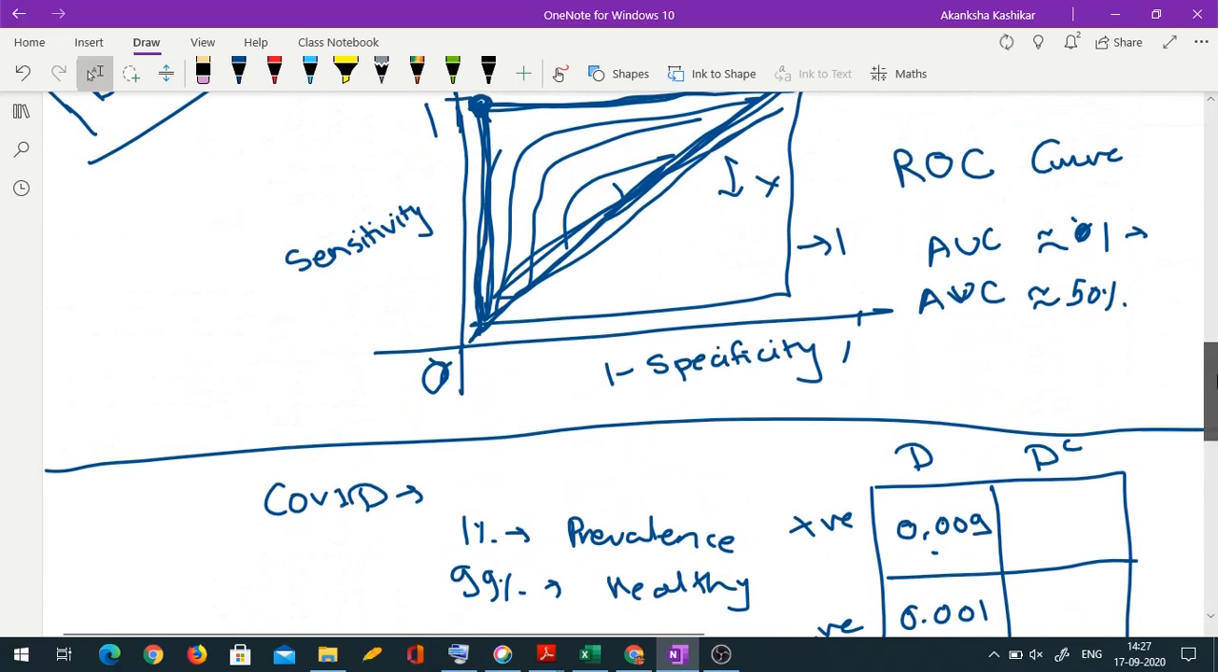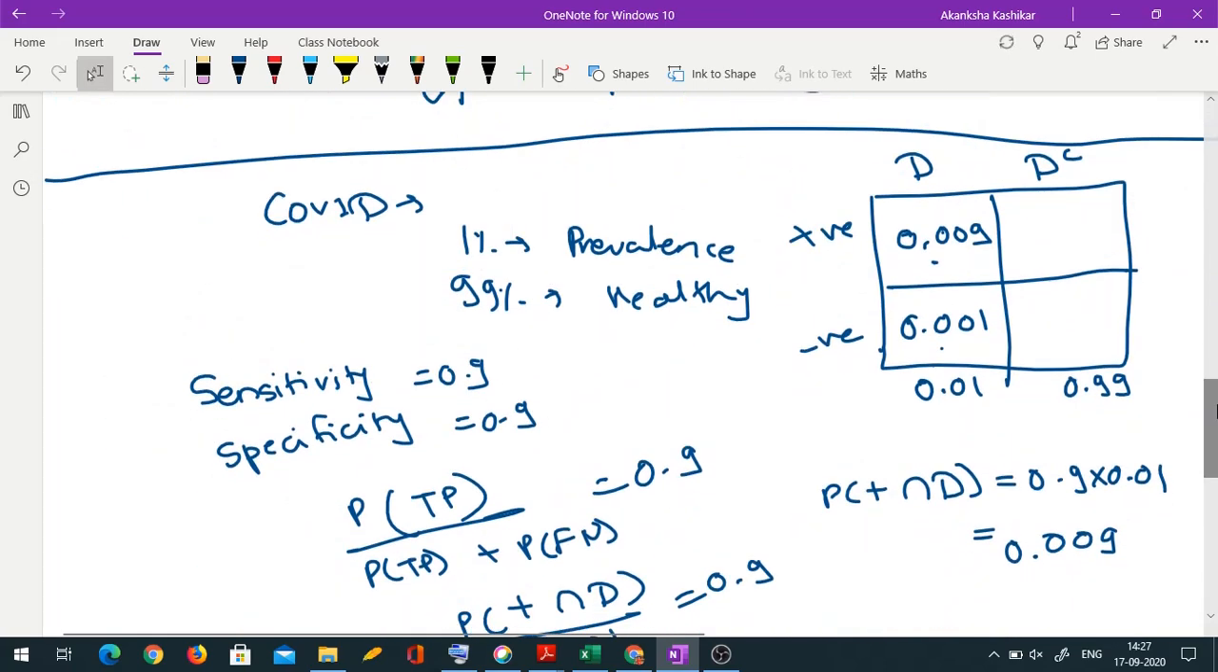What does it mean? This true negative is this class, so this is 0.891. As a result, by subtraction, this number turns out to be 0.099. So we are saying my test has sensitivity of 0.9 and specificity of 0.9. So technically it's a good test.